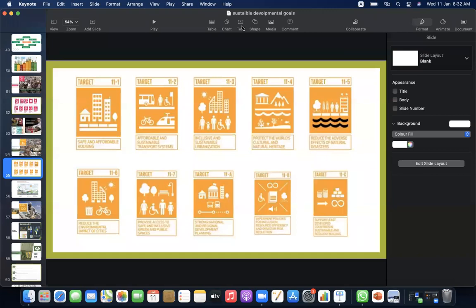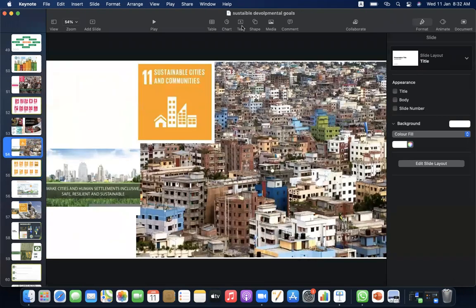11.1 states safe and affordable housing. 11.2, affordable and sustainable transport system. 11.3, inclusive and sustainable urbanization. 11.4, protect the world's cultural and natural heritage. 11.5, reduce the adverse effects of natural disasters. 11.6, reduce the environmental impact of cities. 11.7, provide access to safe and inclusive green and public spaces. 11.A, strong national and regional development planning. 11.B, implement policies. 11.C, support least developed countries in sustainable and resilient building. Goal 11 states sustainable cities and communities: make cities and human settlements inclusive, safe, resilient, and sustainable.